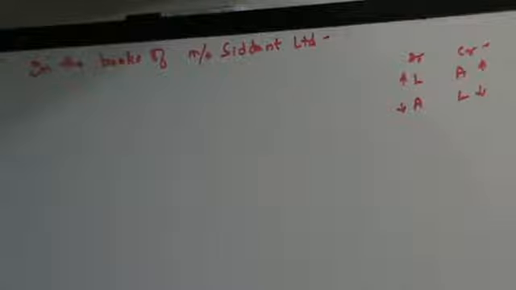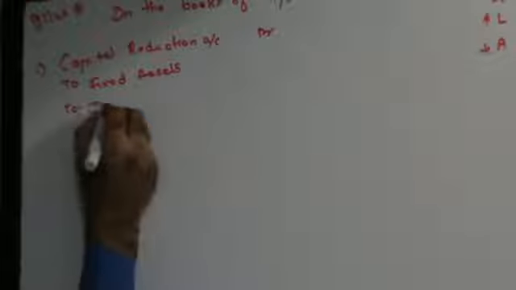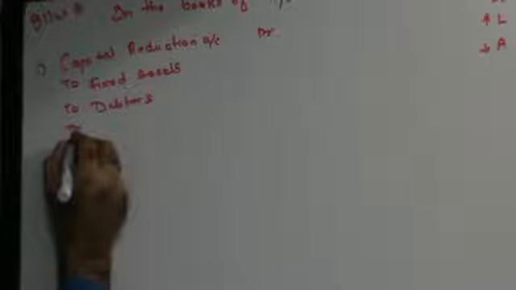The following scheme of reconstruction has been approved. Write off fixed assets by 20%, debtors by 15% and stock by 55%. Assets going down, capital reduction on the debit side. So capital reduction account debit to fixed assets, to debtors, to stock.